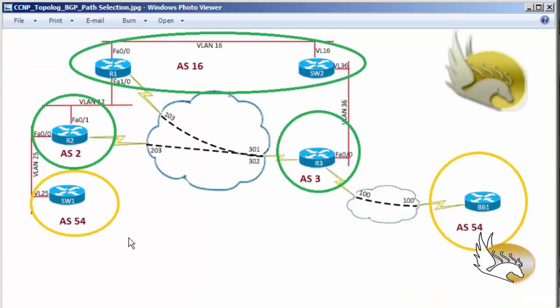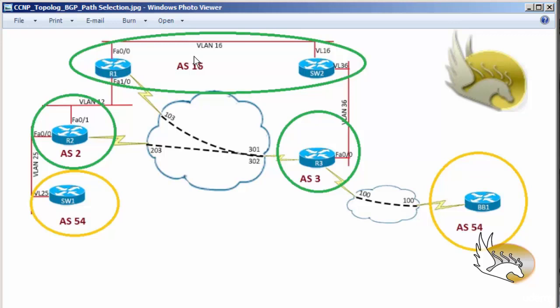You saw weight, and as I told you, weight is a mechanism to send the exit path to reach one AS, and that is just locally significant on one router. I have another locally significant parameter, local preference, but local preference is locally significant to one AS, so I can select which router in this AS is the preferred path to exit to reach one specific network.